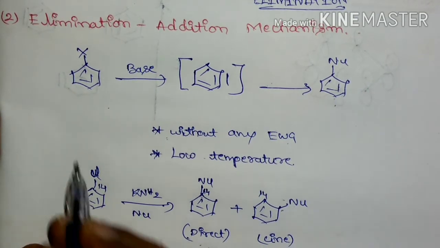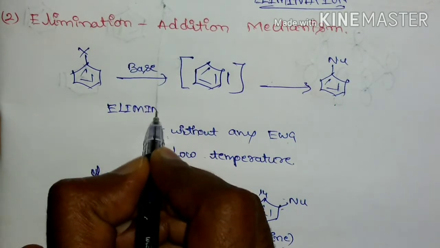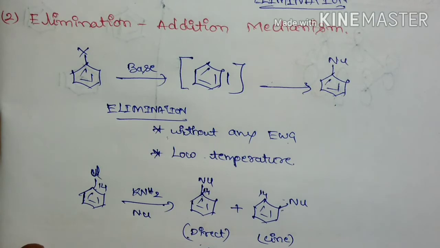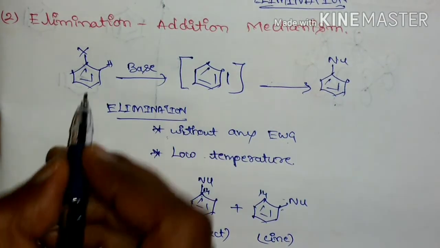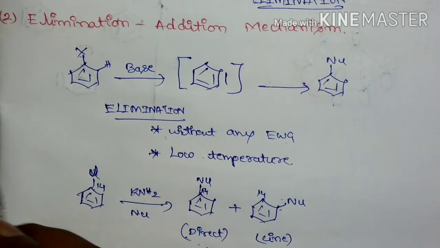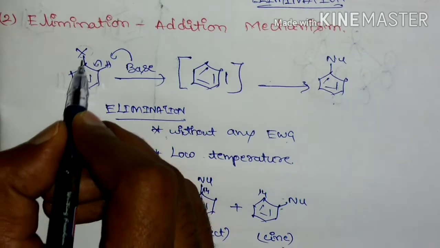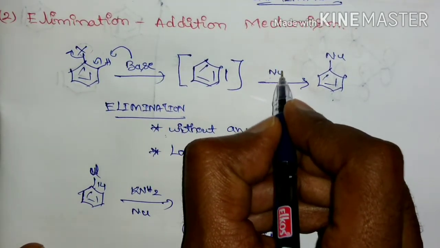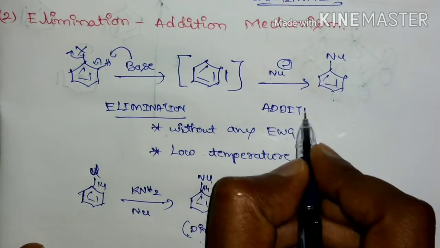If you see the first step, it is elimination: the hydrogen present ortho, adjacent to this leaving group, is removed by the base. Later there is an addition step.